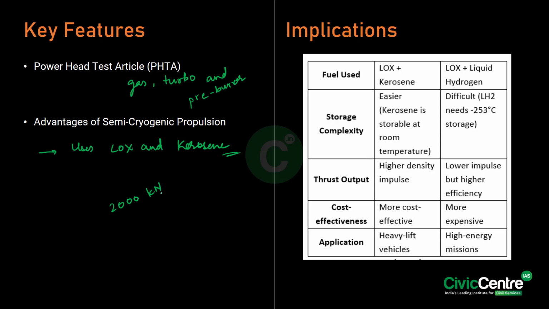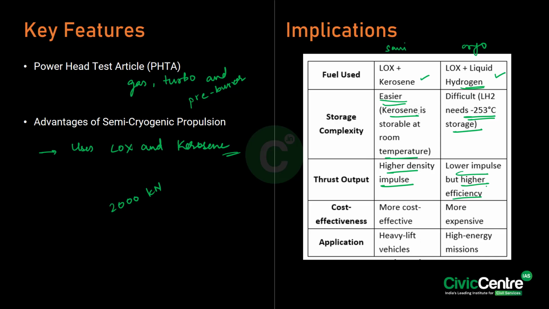Now, if you look at the key differences, in the semi-cryogenic engine the fuel used is liquid oxygen and kerosene, whereas in the cryogenic engine liquid oxygen and liquid hydrogen are used. With respect to storage, kerosene is storable at room temperature, whereas storing hydrogen needs minus 253 degrees Celsius. The semi-cryogenic engines have a higher density impulse, whereas cryogenic engines provide lower impulse but higher efficiency.